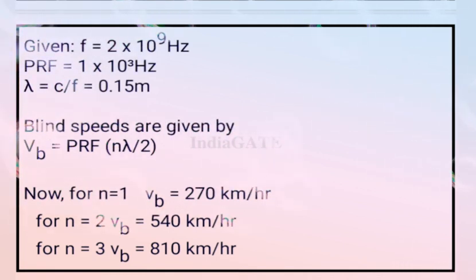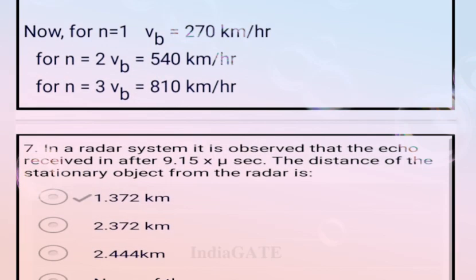If n is equal to 1, then Vb is equal to 270 km per hour. If n is equal to 2, then Vb is equal to 540 km per hour, and if n is equal to 3, then Vb is equal to 810 km per hour. Now come to the next question.